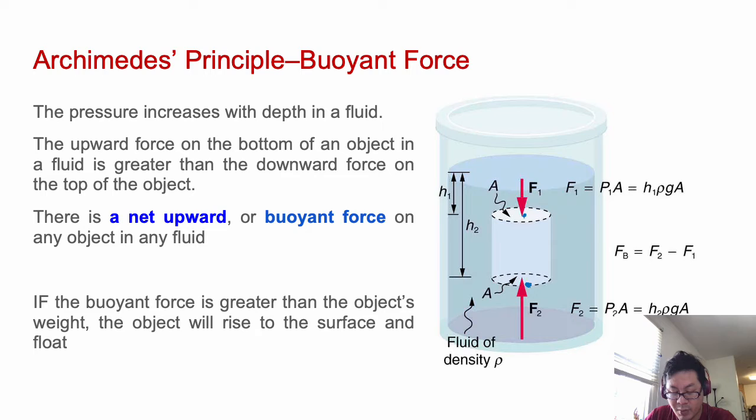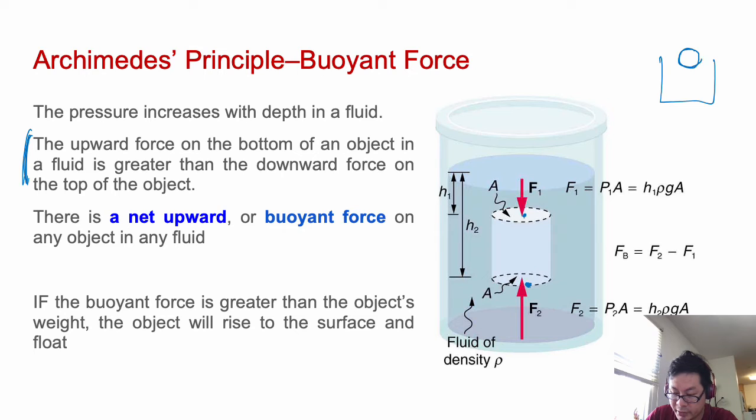The upward force at the bottom of an object in a fluid is greater than the downward force at the top of the object. When we calculate it, there is a net upward, or buoyant, force on any object in any fluid. If the buoyant force is greater than the object's weight, the object will rise to the surface and float.